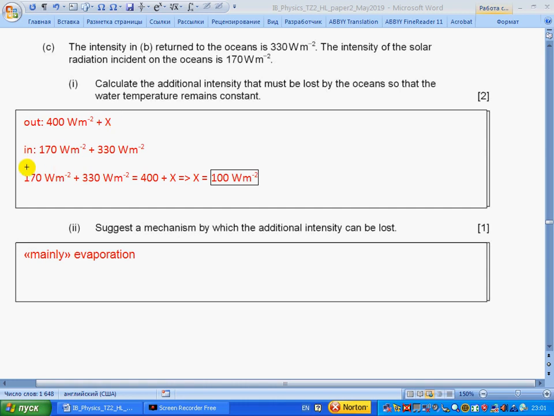Additional. In, it is incident on the ocean plus returned to the ocean. So 500 is in, 400 is out, so X, 100, additional is out. Suggest the mechanism by which additional intensity can be lost: mainly evaporation.